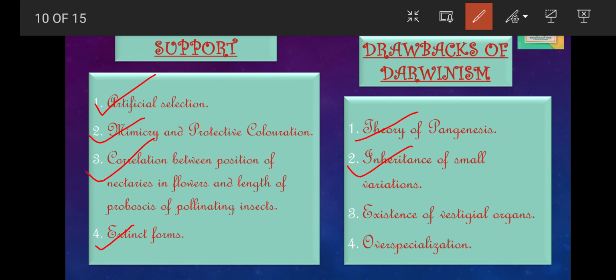The third was the existence of vestigial organs. According to natural selection, only useful organs are selected and favored in the struggle for existence. The existence of vestigial organs cannot be explained because these are of no use to the organism. The next was overspecialization.